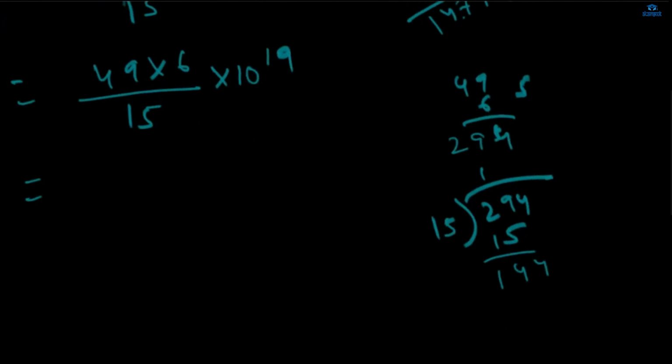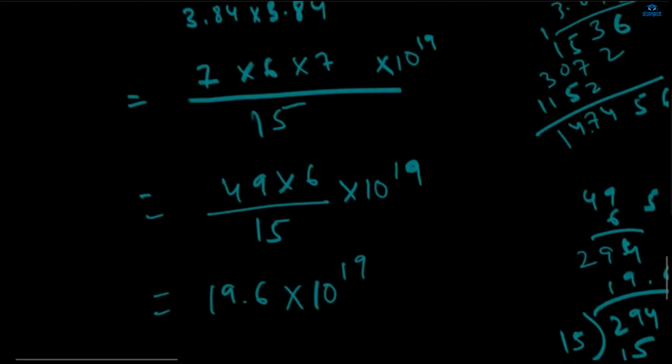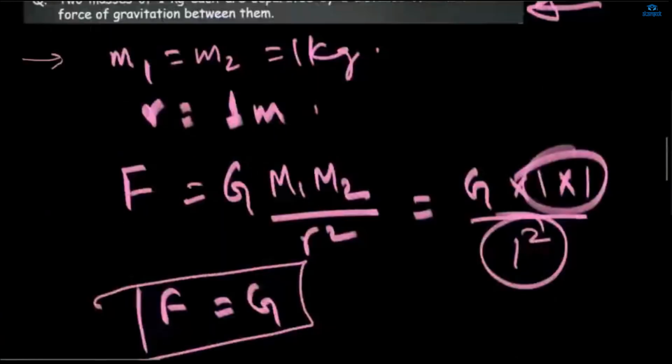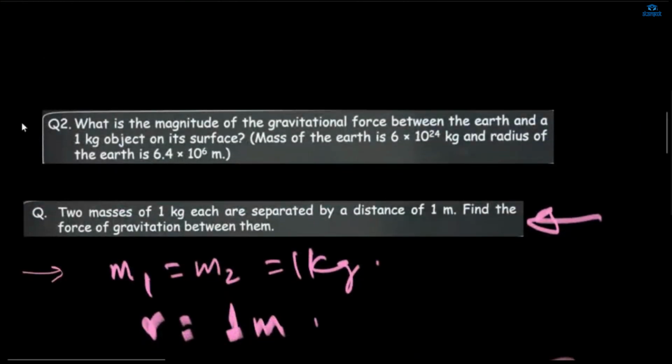So in how many times? 15 9s are 135. Okay. 9 and then 0 0. So 15 6s are 90. Around 19.6 into 10 power 90. Okay, so around itna Newton आ जाएगा. Don't forget the unit. Okay. So what we did, we just put the formula, put the values in the formula.